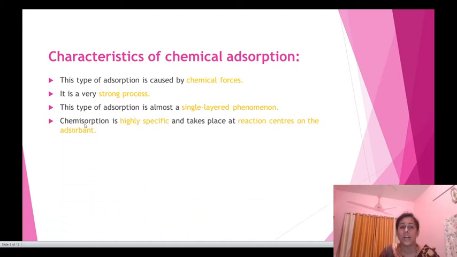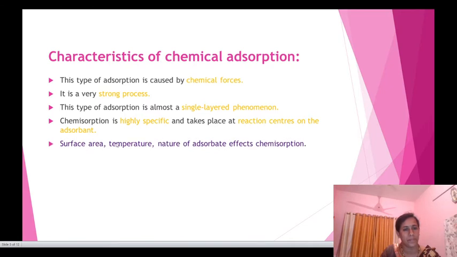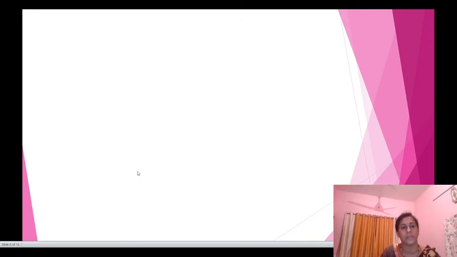Fourth, chemical adsorption is highly specific, while physical adsorption is not specific and takes place all over the adsorbent. The surface area, temperature and nature of adsorbate are factors that affect chemical adsorption. The energy of activation for chemical adsorption is very high. It is about 40 to 400 kilojoule per mole.